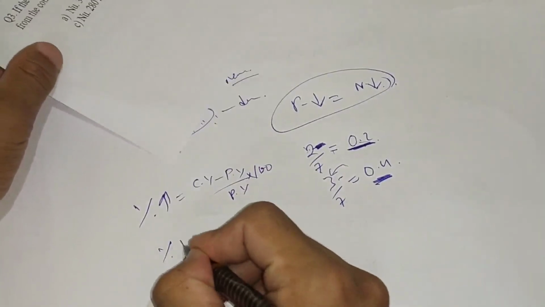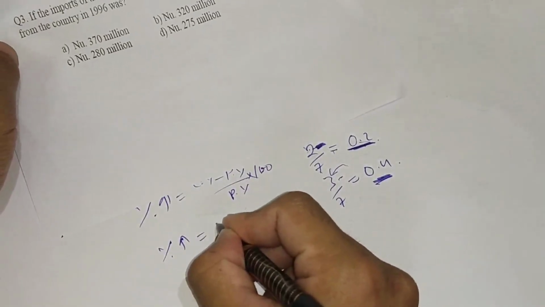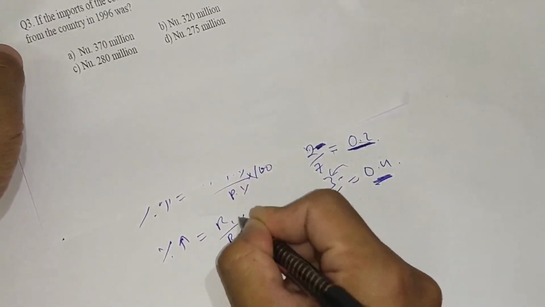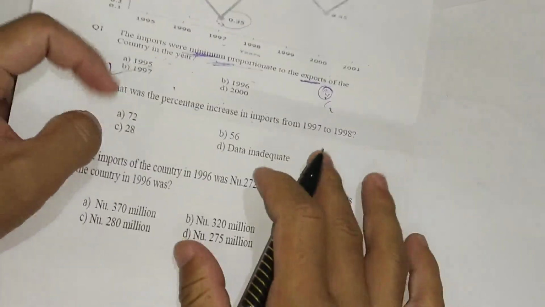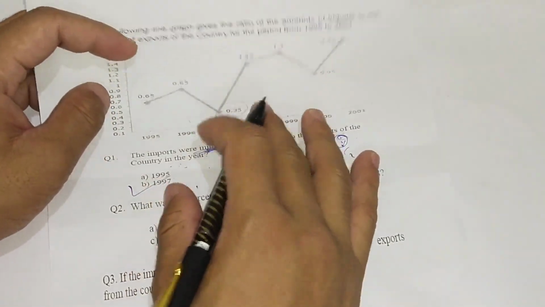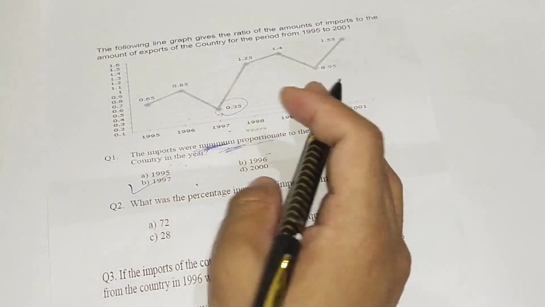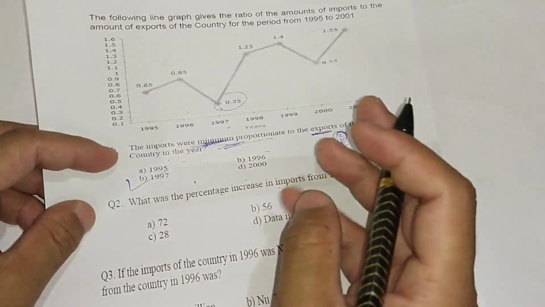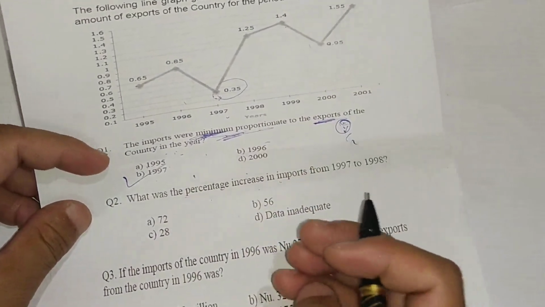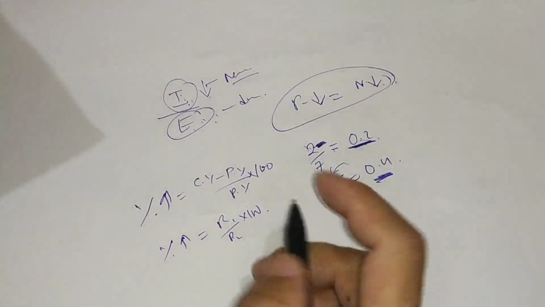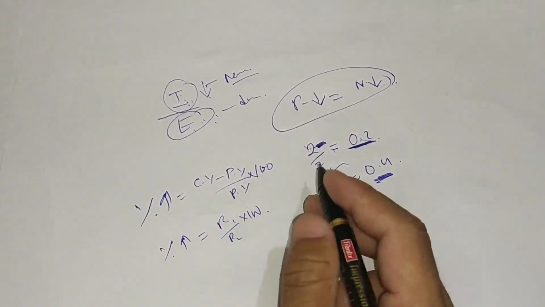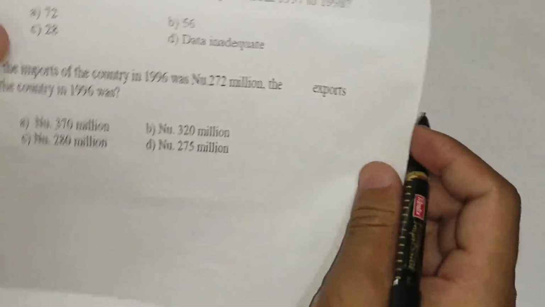When the given data is in ratio and you are asked to find the percentage, simply multiply by 100 the ratio 1 divided by ratio 2.